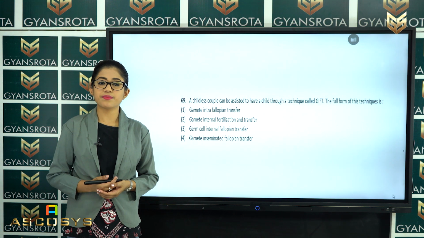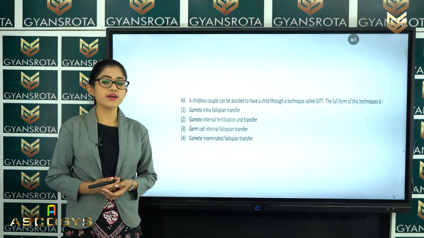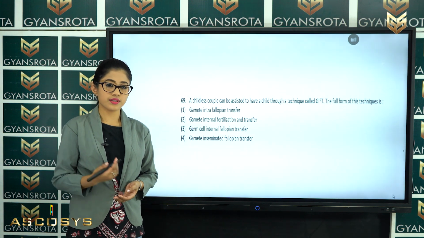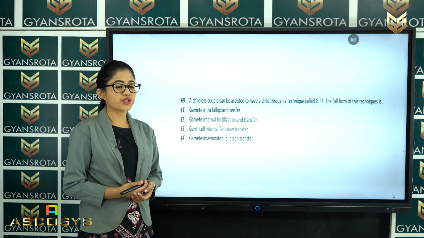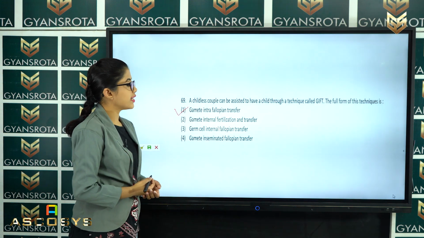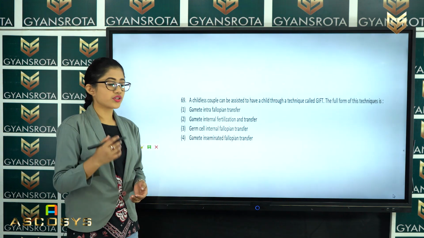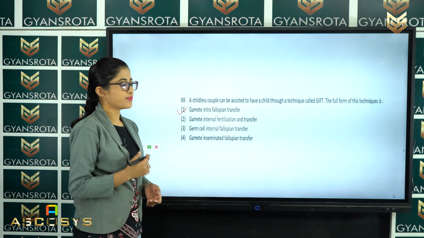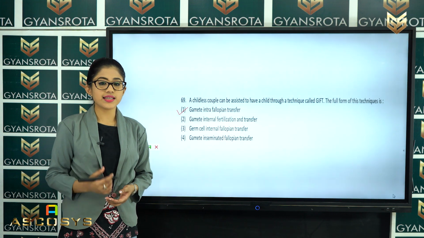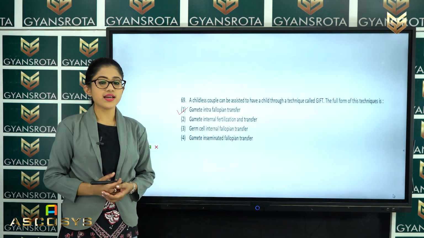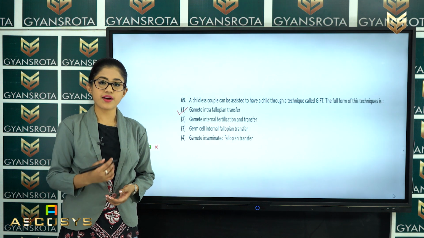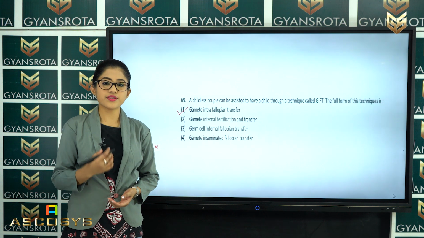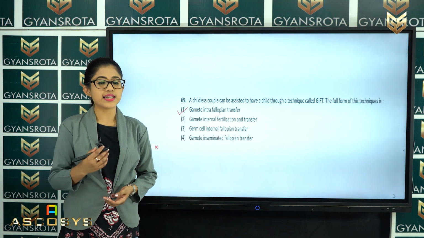From the chapter Reproductive Health, in the last topic we have got this term, that is GIFT. So what is the correct answer for this? Can you say it? That is option number 1, gamete intrafallopian transfer. So that is the technique which is used when a childless couple is assisted to have a child, and it is called the gamete intrafallopian transfer. Alright. Now let's see the next question.